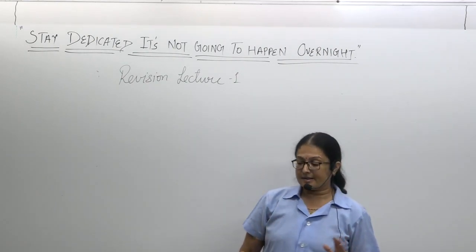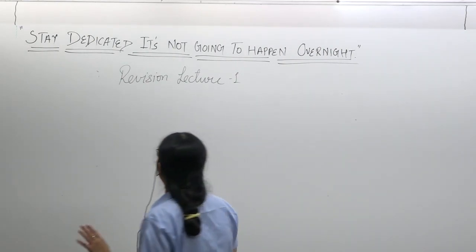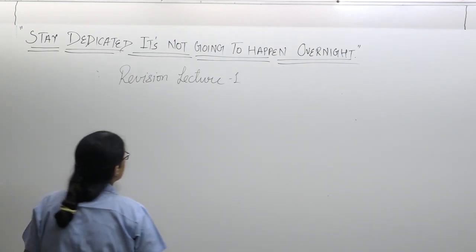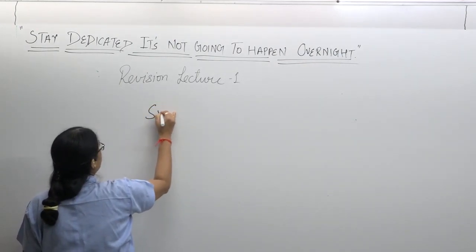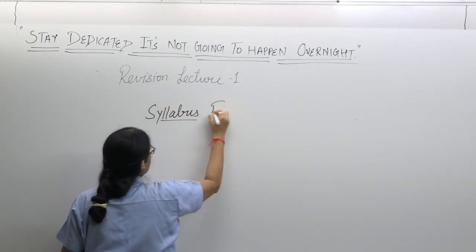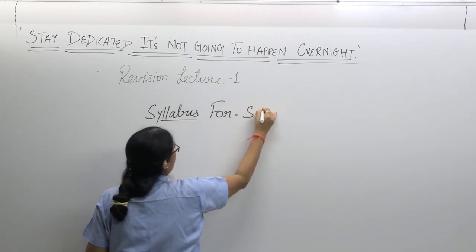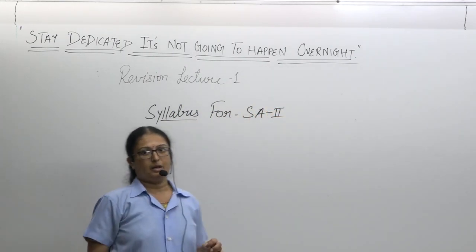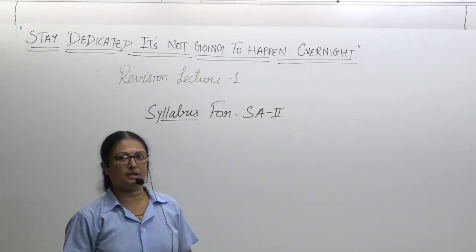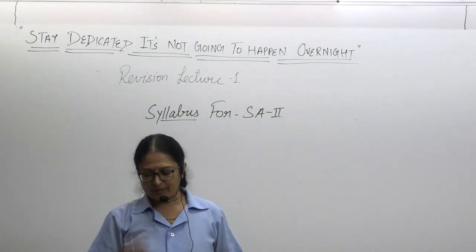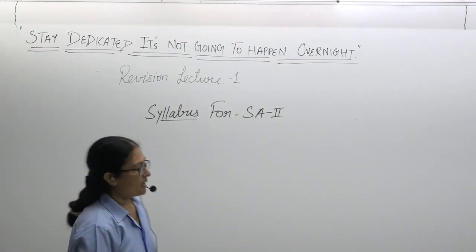As this is the revision lecture for SA2, first of all, write the syllabus for SA2. Open your book and write the syllabus. You will get it online also, but you have to mention it.